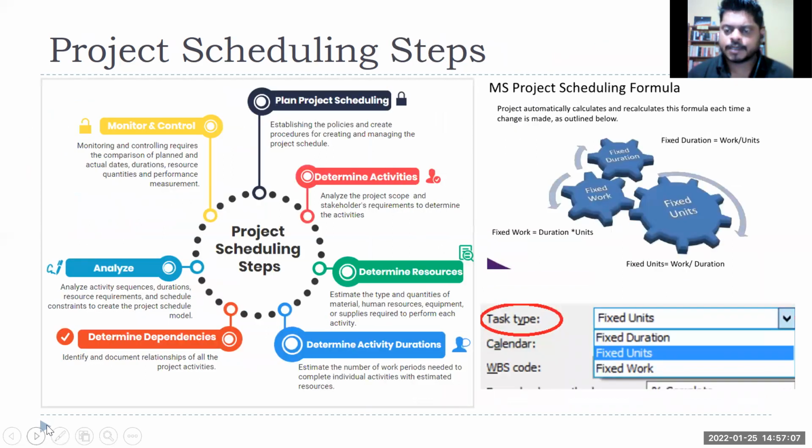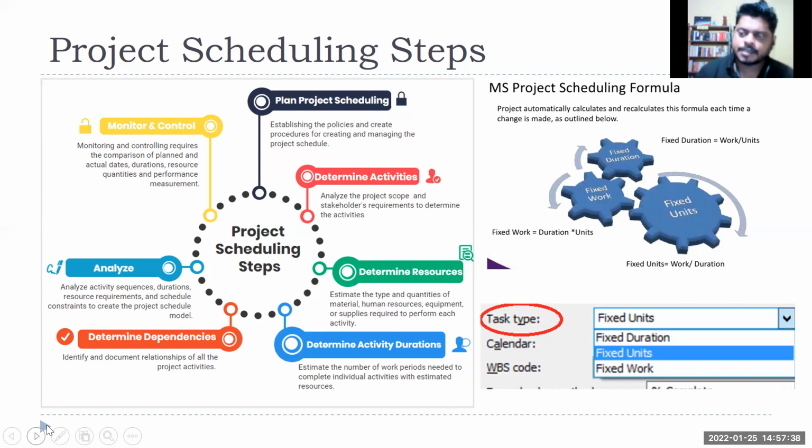Then what are the steps in your project scheduling, right? Plan project scheduling, right? So how will you create a schedule? For a smaller project, generally we do not have that kind of policies, but generally for a bigger project, think about it this way: scheduling depends upon the country, right? There are different working hours, right? If in India, I can say, okay, you do overtime, you work this many hours. If there is overtime, I can pay you for that, right?